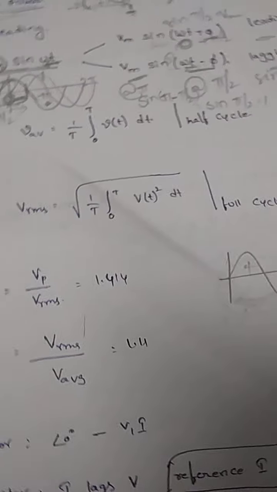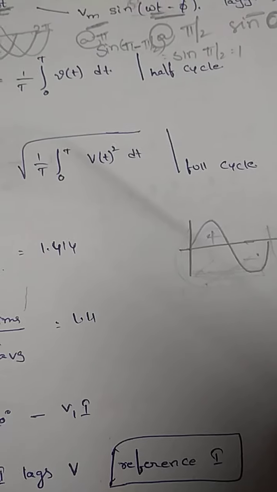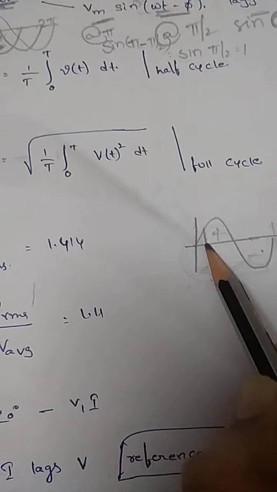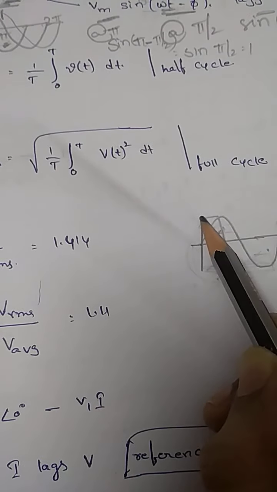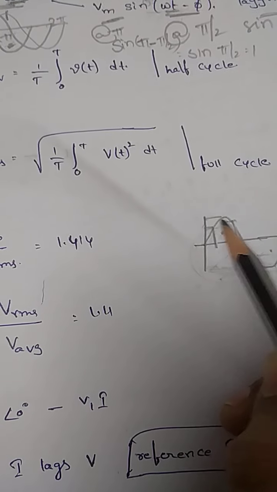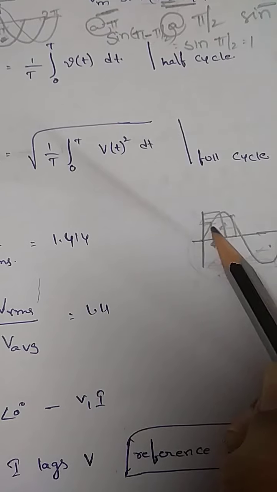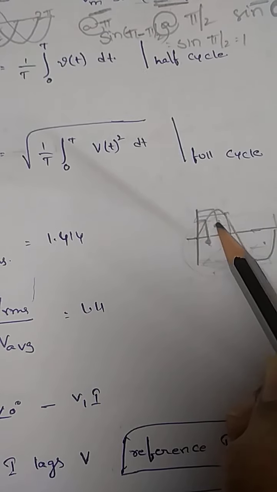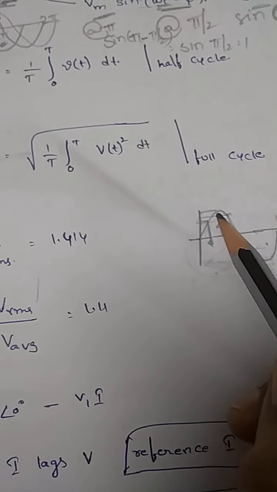If I am considering any waveform, at a particular instant, what is the magnitude of this waveform? For a particular instant, there is only one value. Even though it is in continuous form, at a particular instant you have only one value. That value we call the instantaneous value.